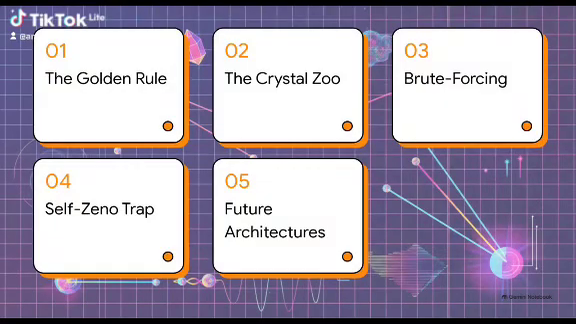Here is our roadmap for today. First, the golden quantum rule. Second, enter the crystal zoo. Third, brute forcing infinite possibilities. Fourth, the self-Zeno photon trap. And finally, future quantum architectures.